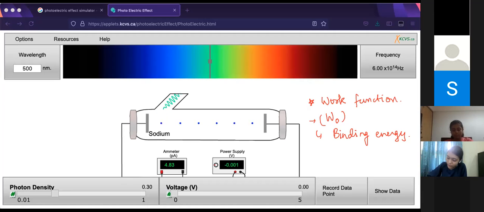I have a silly question. They eject electrons, right? Then why do we say photon density and not electron density? This is not photon density. Photon density is something that's under your control. It is the intensity, how many photons you are exposing the metal to. Oh, right. Okay, got it.